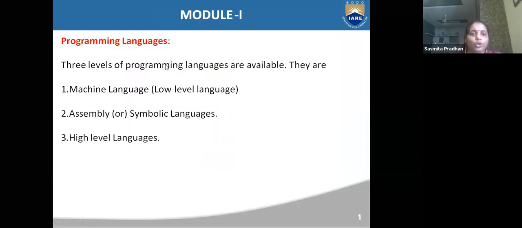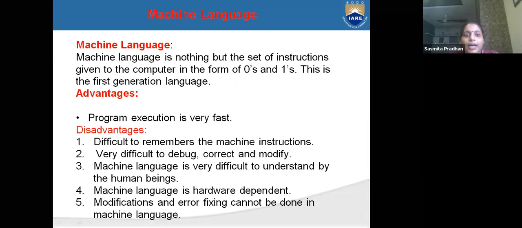What is our module 1 in our Python programming language? What is a programming language? There are 3 types of programming languages available. They are machine level language, assembly level language and high level language. Machine level means low level languages, which we cannot understand. Assembly level language is more than machine level language and less than high level language. High level languages are what we write our programs in. These all are high level languages.